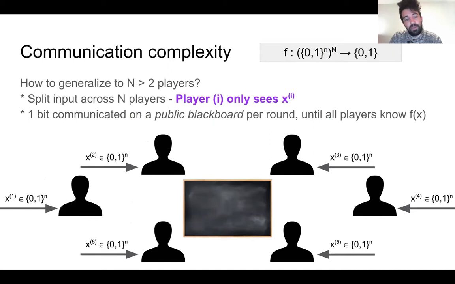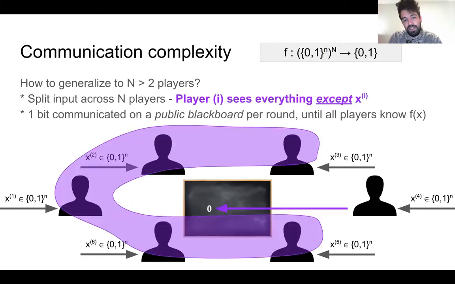But there's another way to generalize this model to more than two players that is relatively common. Here, instead of each player being given an input and only being able to see that input, they're given an input and they can see everything but the input they're given. Metaphorically, it's written on their forehead. And here, the communication protocol might proceed like this.